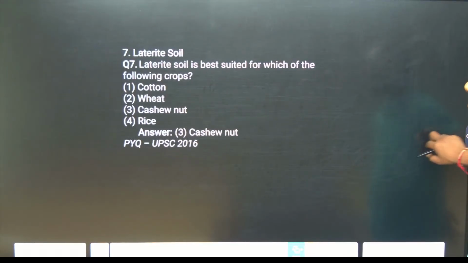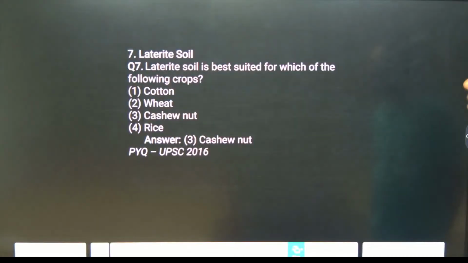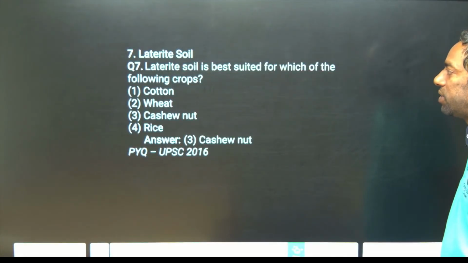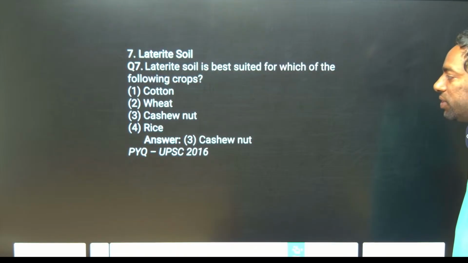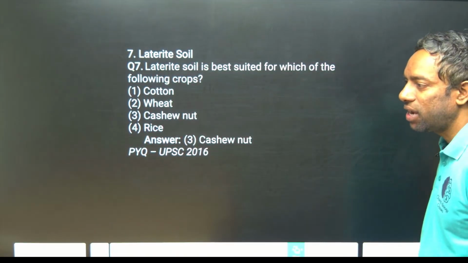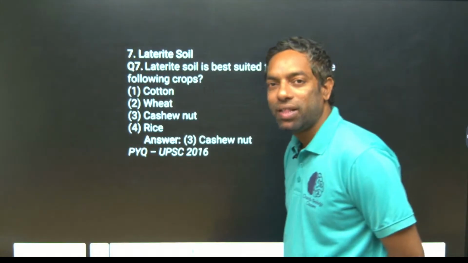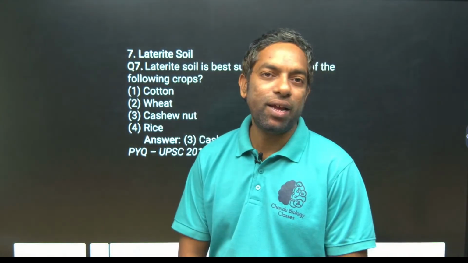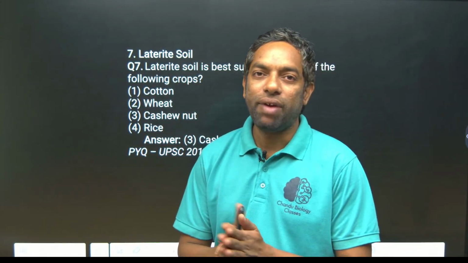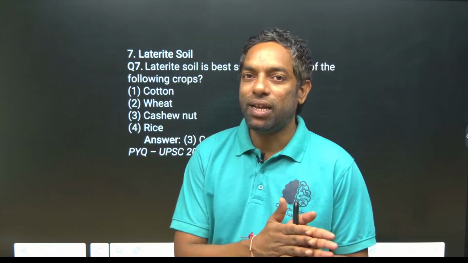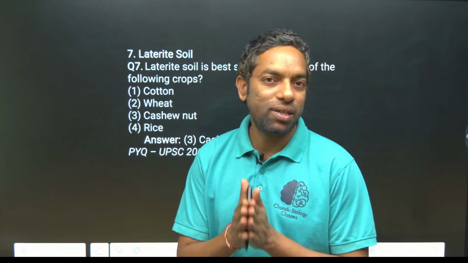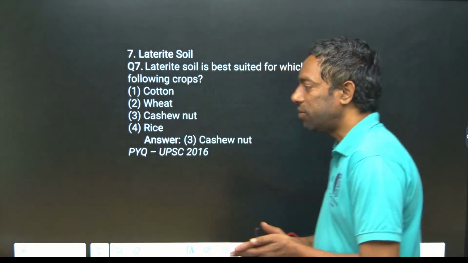Laterite soil. Laterite soil is best suited for which of the following crops? Previous year UPSC question: cashew nuts. This is important. Hilly areas like Araku Valley and coastal areas mainly support cashew nuts on this soil. UPSC question previous.